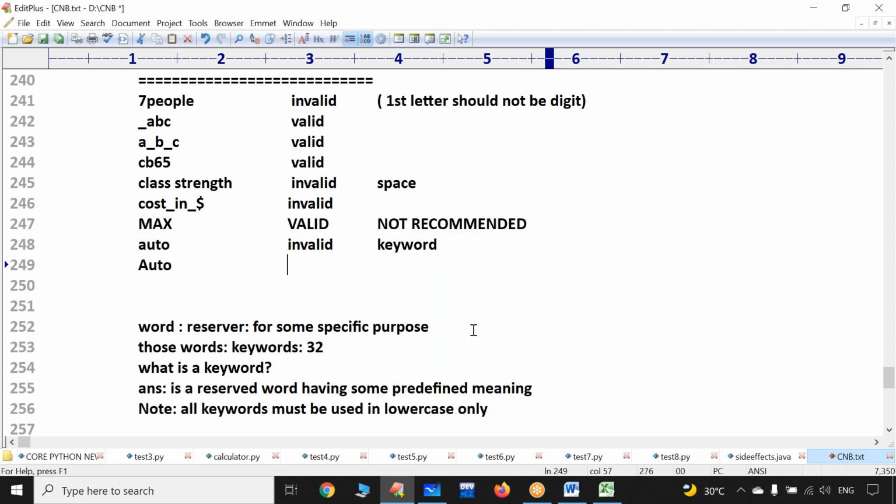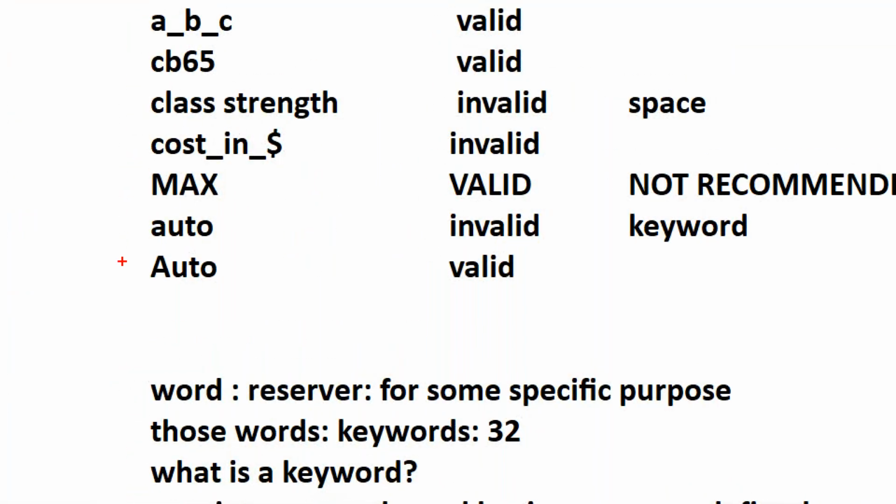Is it valid or invalid? Now observe that it is 100% valid. Now you may have a confusion. Sir, just a few seconds back, you said that auto is reserved by the C language team, but again you are saying that Auto is valid, sir.